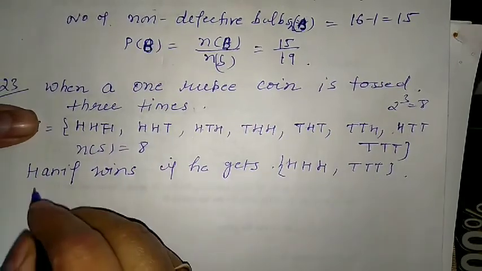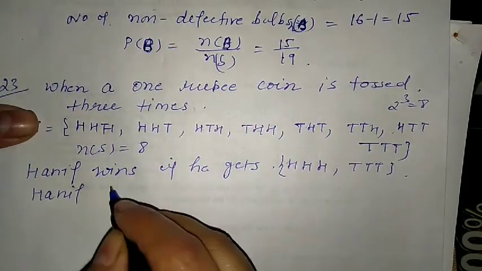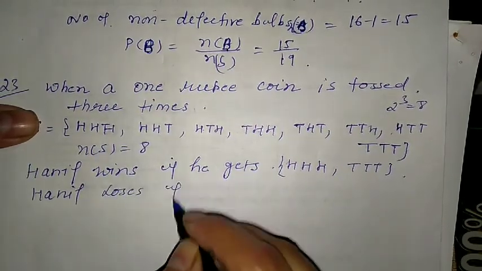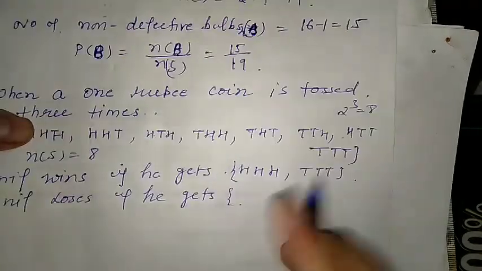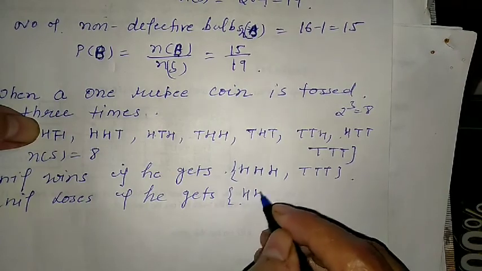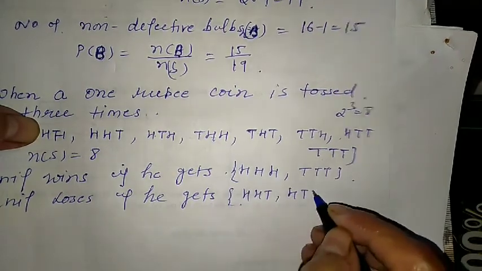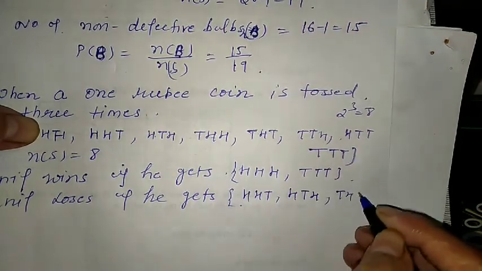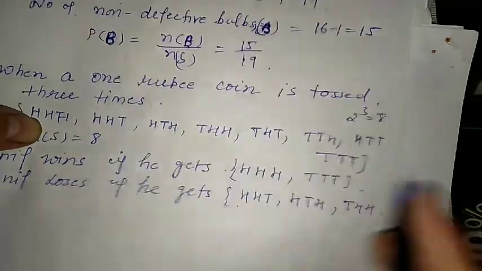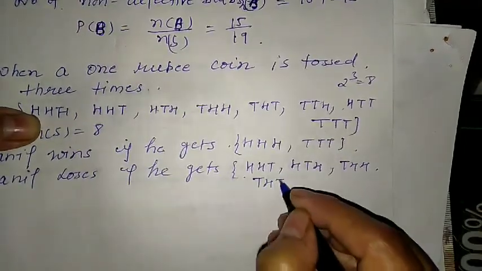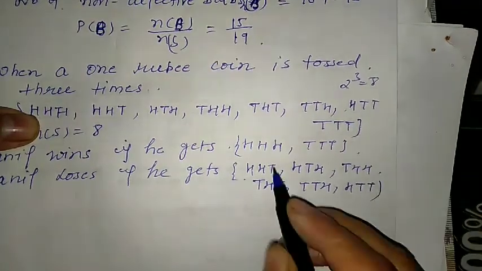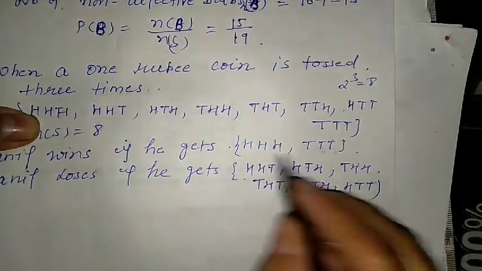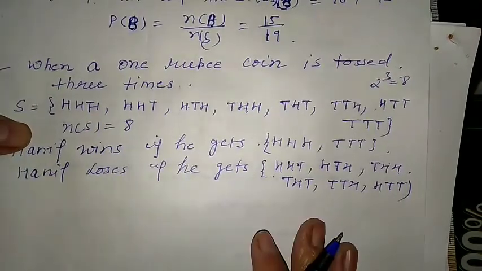And Hanif loses if he gets the remaining one. Remaining means either having head head tail, head tail head, or tail head head, or tail head tail, or tail tail head, or head tail tail. So 1 2 3 4 5 6, 6 and 2 8. So this is the case here.